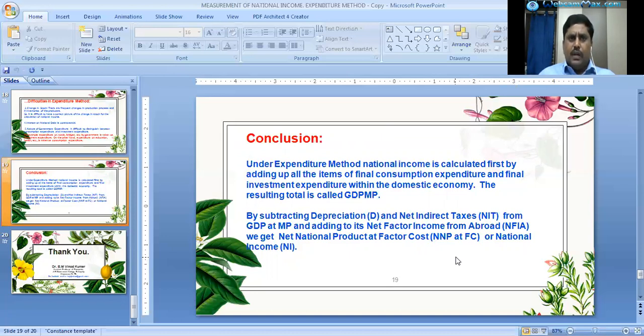Thus, under the expenditure method, national income is measured at the point of actual expenditure. Through the expenditure method of measurement of national income, we can observe how the factor income earned by factors of production is spent in the form of expenditure on purchases of goods and services produced by firms. This is all about the expenditure method.